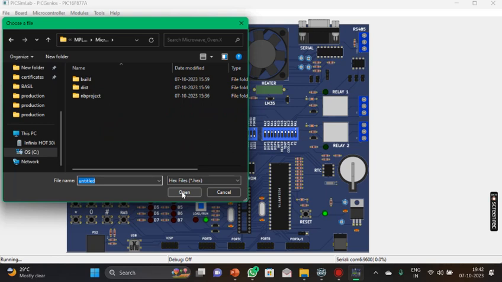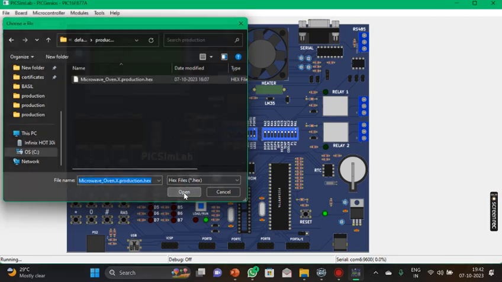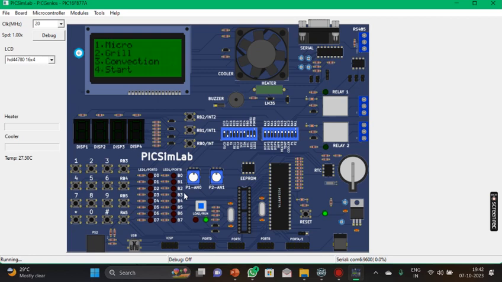That's how you have to do it. So we have to use the hex file for the code running. So you can see the powering on of the microwave oven in the before slide, right?